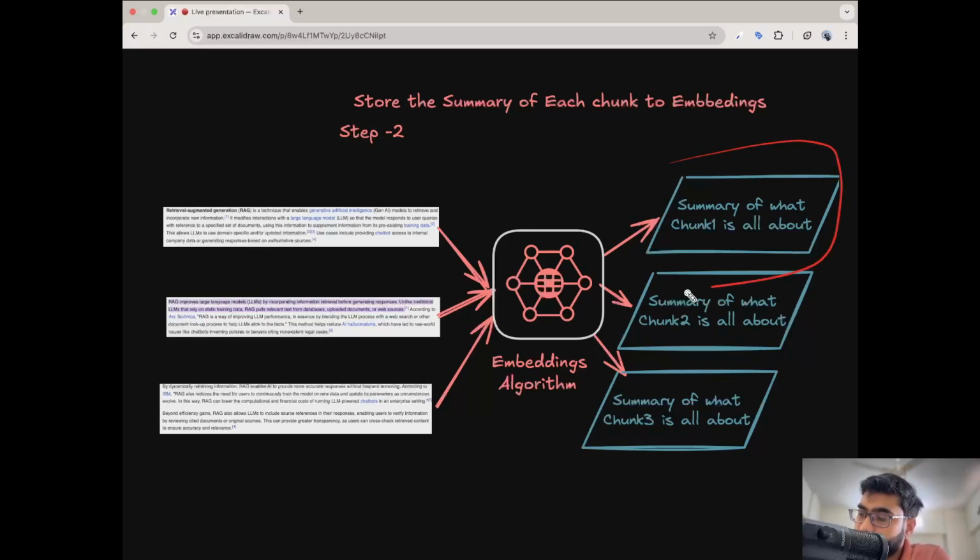Each embedding is not only storing the data of the chunk in a different format, but it is also storing a summary of that chunk. For example, if the left side says retrieval augmented generation is a technique that enables something, the embedding algorithm stores the summary of what this chunk is talking about. The same applies to the second and third chunks. Each chunk, what it is talking about, the embedding algorithm is storing that.